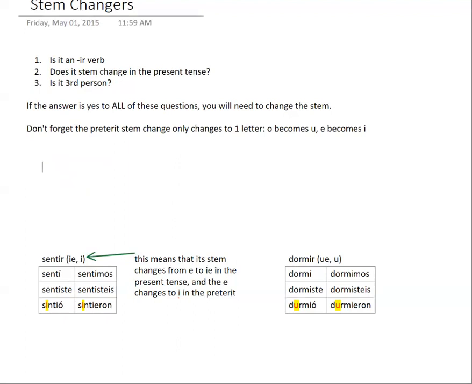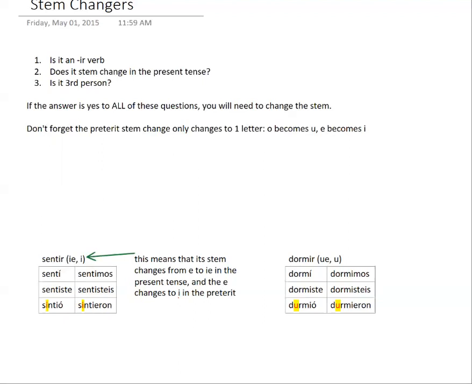But if we have an IR verb, then we could potentially stem change. Now, it can't just be any IR verb. It has to be an IR verb that also stem changes in the present tense. So a verb like escribir, which does not stem change in the present tense, is not going to stem change in the preterite. You're not all of a sudden going to turn into a stem changing verb. Escribí, escribiste, no change. It's all regular.